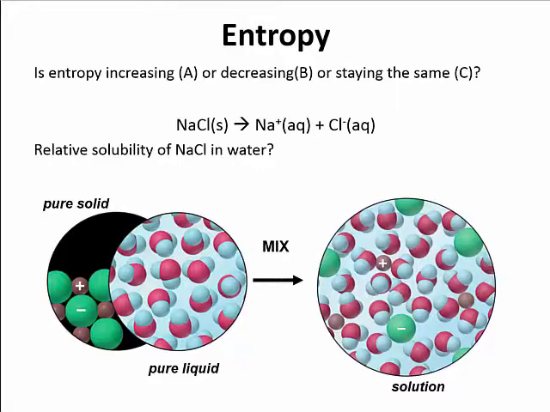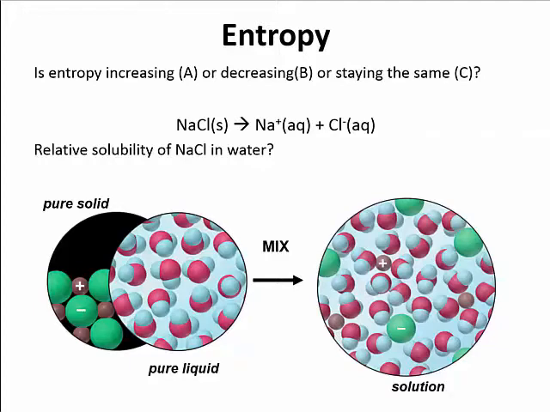Well, I'm going from a pure solid, sodium chloride, and a pure liquid, water, and when I mix them, I'm making a solution. With that solution, because I have more particles in the end than I had in the beginning, I'm going to be increasing my entropy. I'm going from NaCl, one particle, to Na+, which is aqueous, and Cl-, which is aqueous.